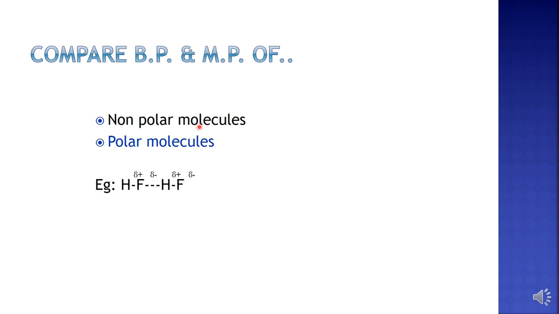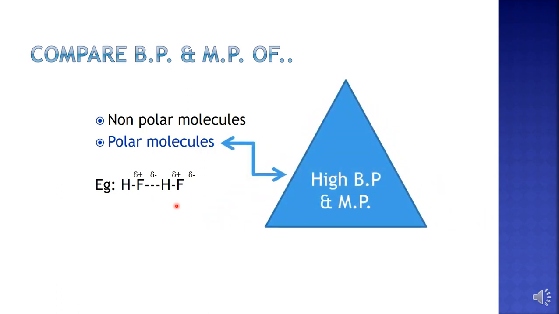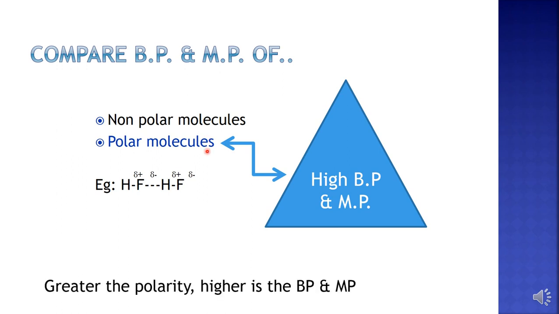Suppose these two molecules have the same shape and the same molecular weight. We know that polar molecules, one example is the HF molecule, usually have a high melting point and boiling point compared to non-polar molecules having the same shape and the same molecular weight. And this is because of the presence of dipole-dipole forces. And we know, greater the polarity, higher will be the melting point and boiling point.